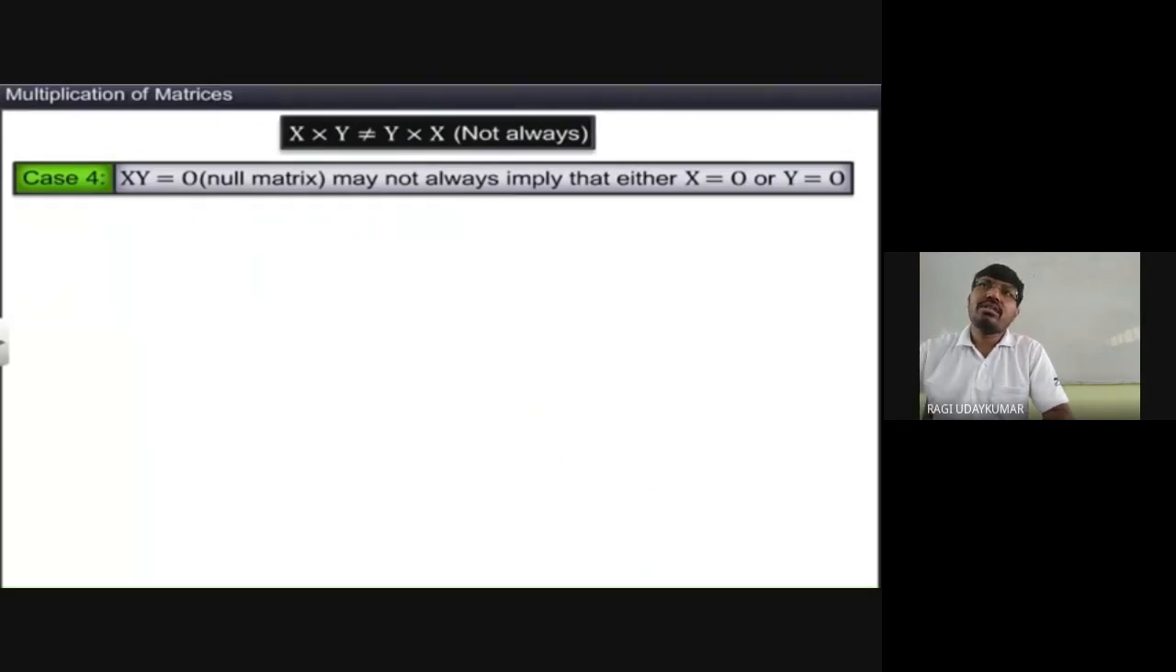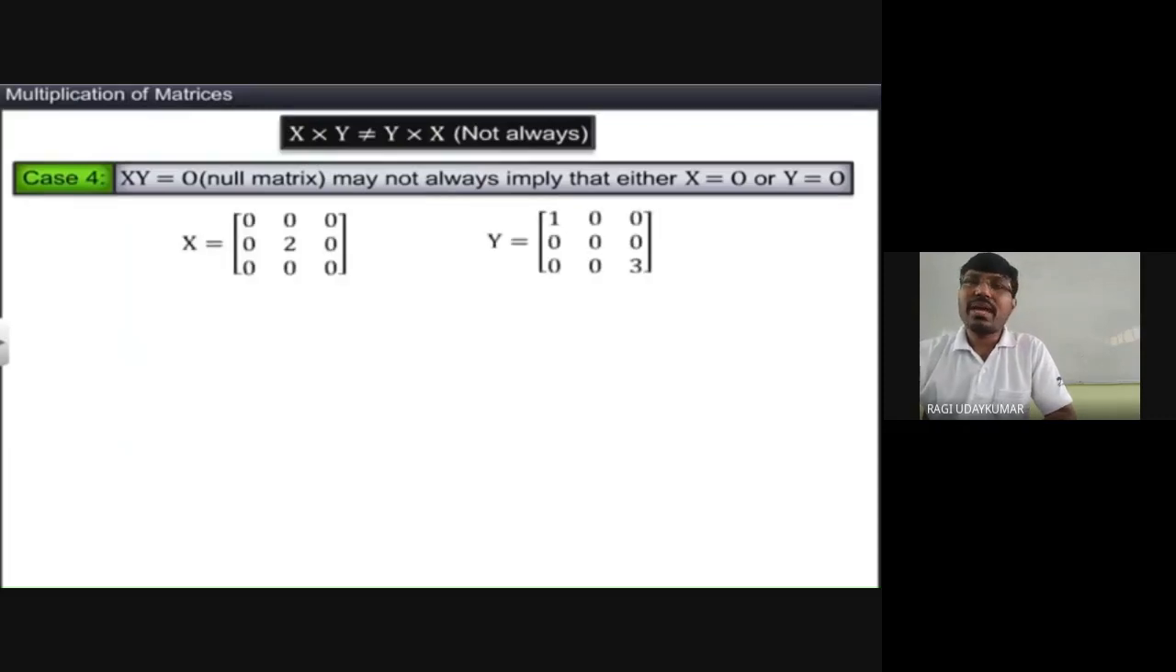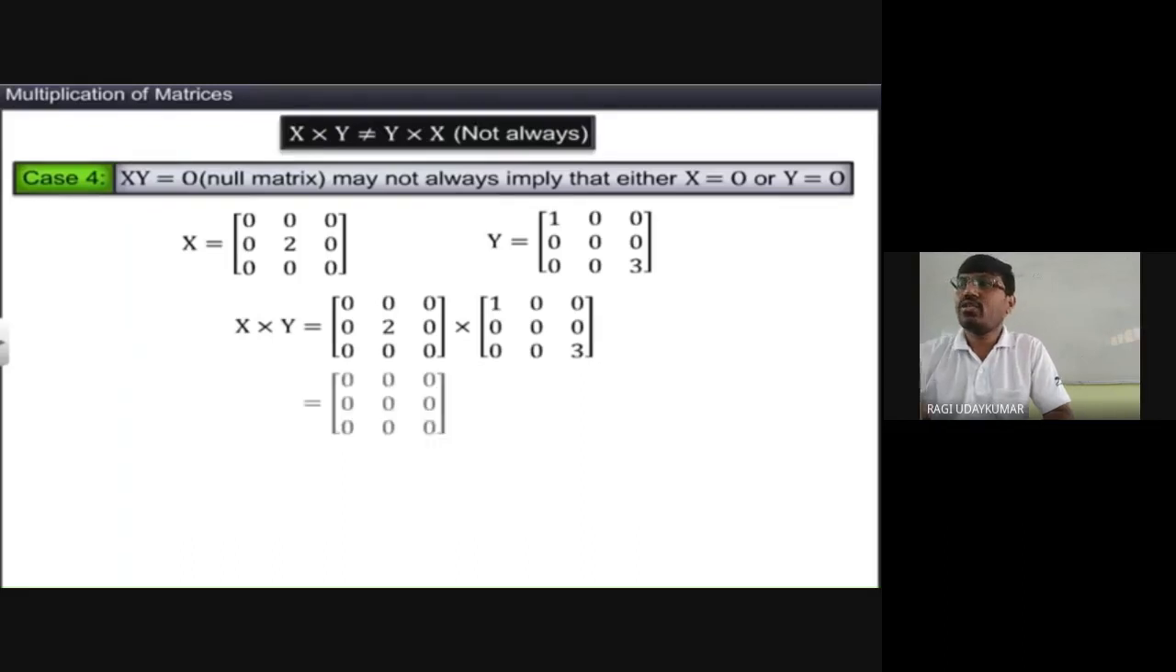And case 4 is: product is a null matrix may not always imply that any one of them is 0, means any one is a null matrix. Sometimes, see here, x is not a null matrix, y is also not a null matrix, but when you multiply these two matrices you are going to get the resultant matrix also a null matrix.